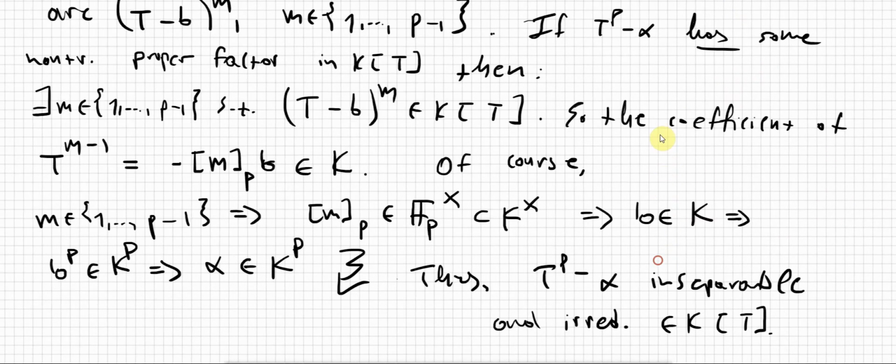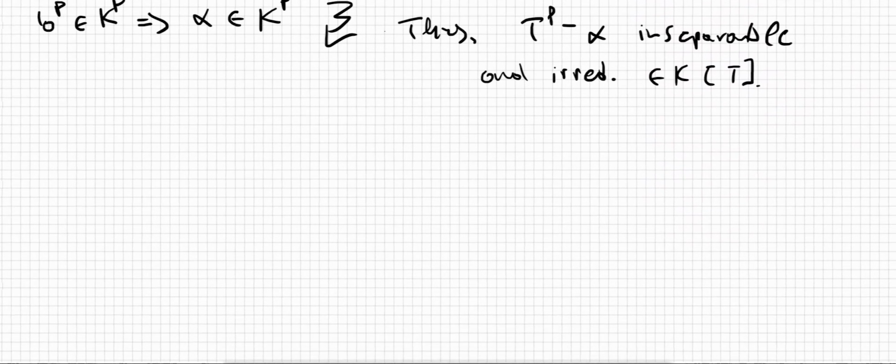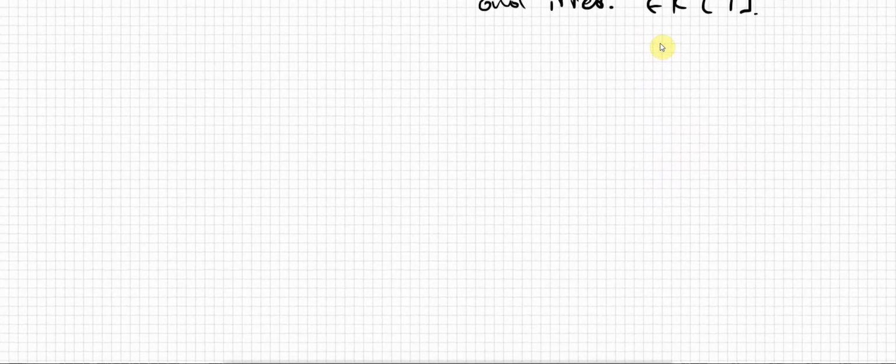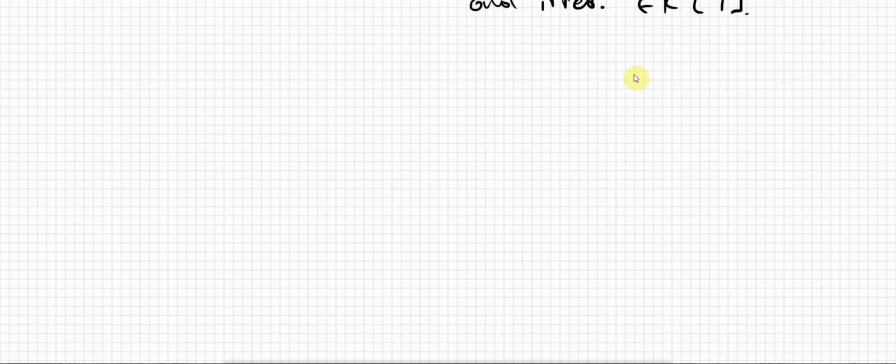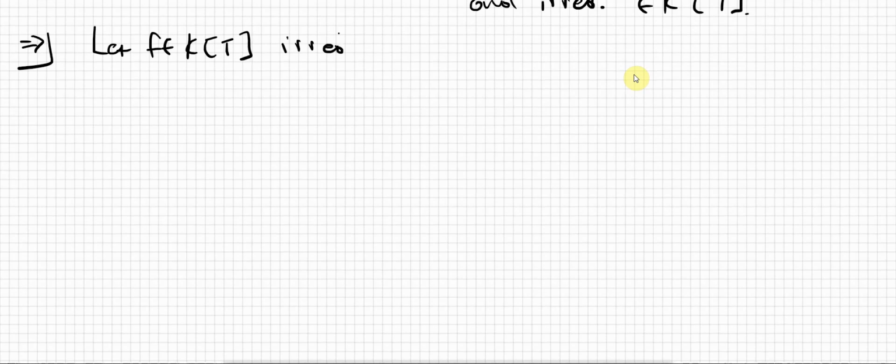Okay, let me just start completely. So let f be a polynomial in here, and I assume that this is irreducible and inseparable.